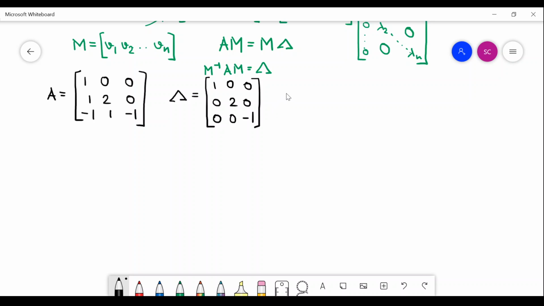So the first thing that we need is to find out the vectors. So I know lambda 1, that I have my lambda 1 equals 1, lambda 2 equals 2, lambda 3 equals -1. I want to know what my v1 is, v2 is, and v3 is.